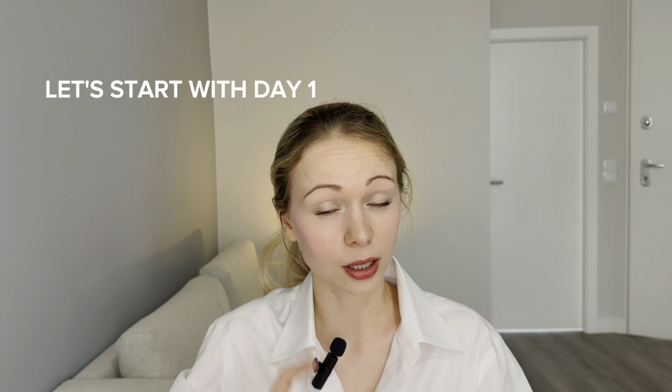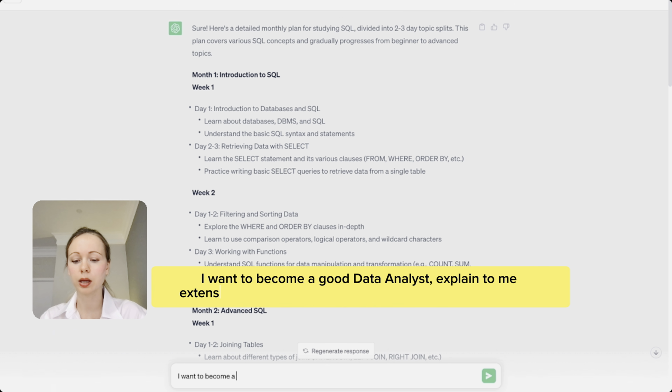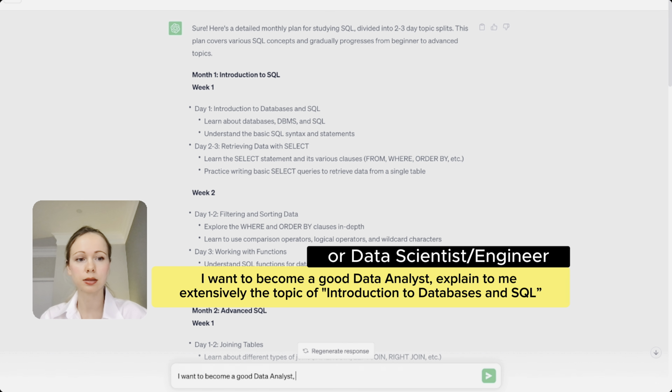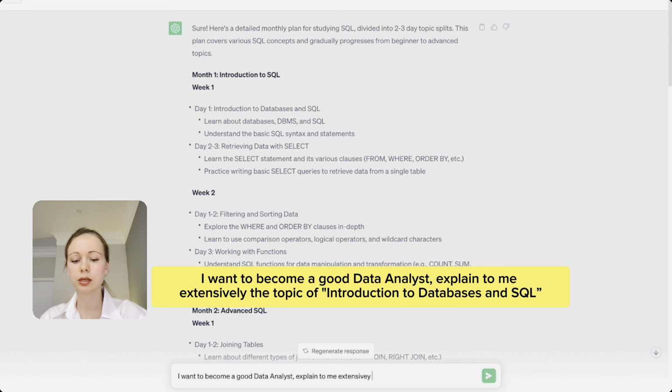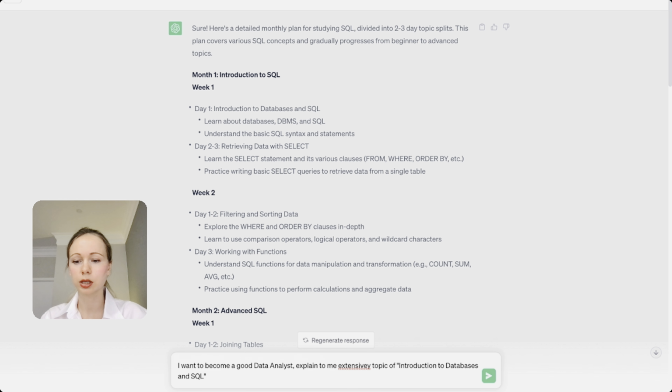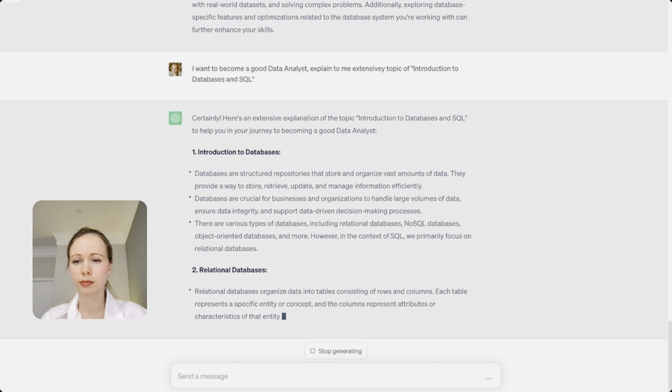Let's start with day 1. I would suggest using such a prompt structure. I want to become a good data analyst. Explain to me extensively the topic of introduction to databases and SQL. As you can see, prompting each topic in such a manner will give you the information needed.